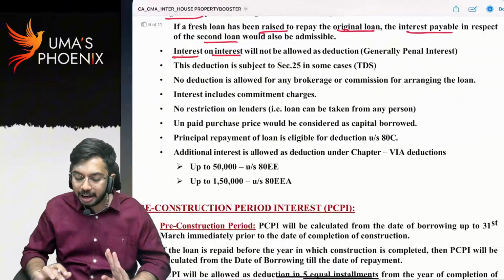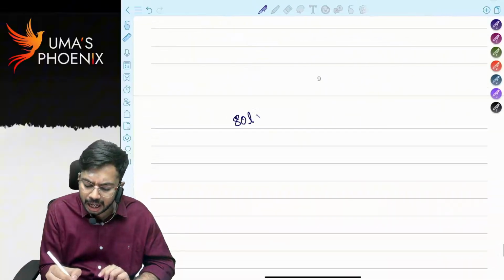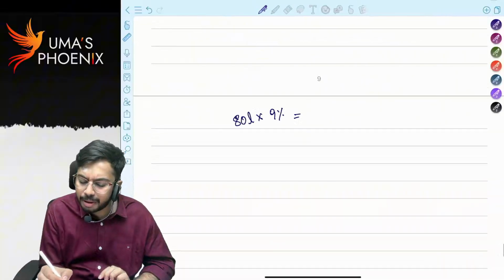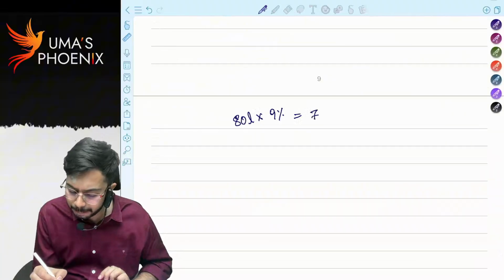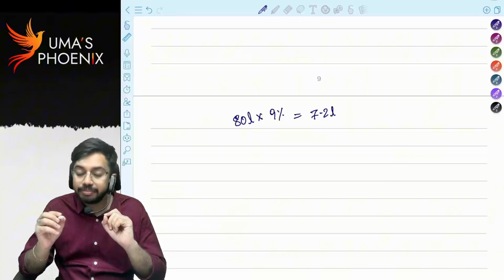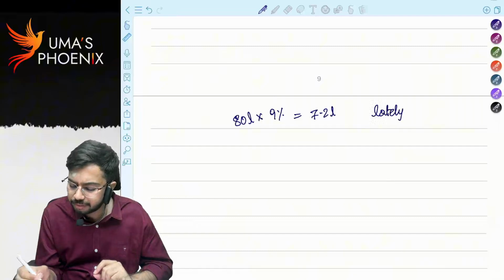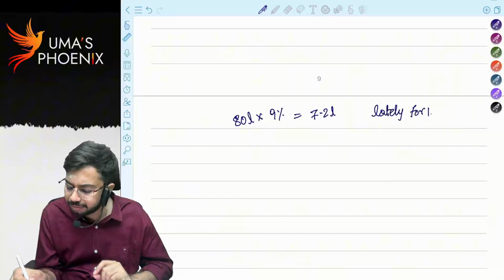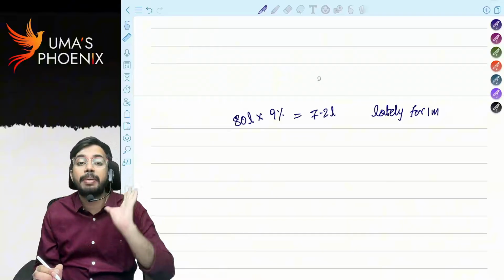You know penalty, right? 80 lakhs loan, 9% interest. So how much interest do I have to pay? 80 lakhs into 9%, 7.2 lakhs interest I have to pay. But what happened? I paid interest late, by 1 month. He charged again interest of 10%.